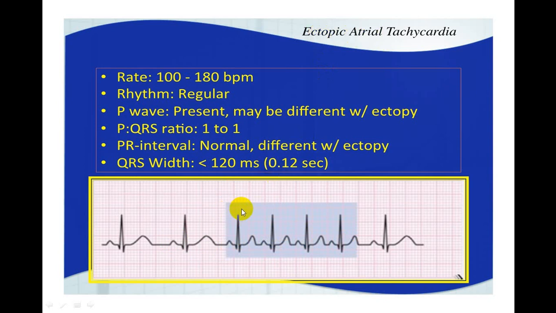So there is a run of ectopic atrial tachycardia, and again you will have a normal atrial rate, and this rate is more than 100. So that's why it is called tachycardia, and it is coming from an ectopic atrial beat. So that's why it is called atrial ectopic beats producing tachycardia, ectopic atrial tachycardia. So this is a classical ectopic atrial tachycardia.